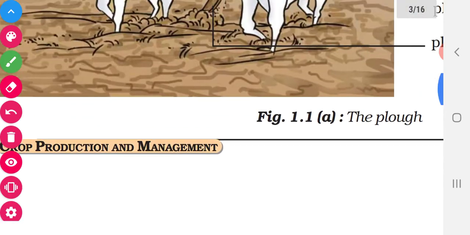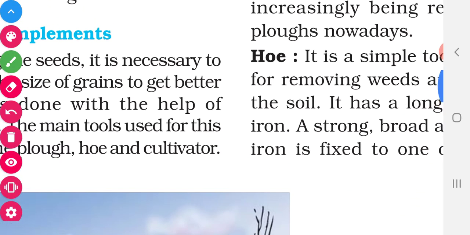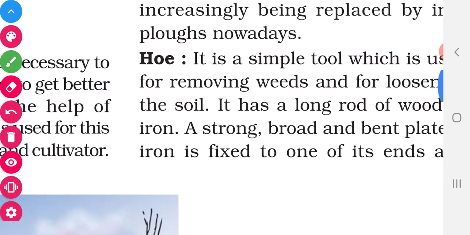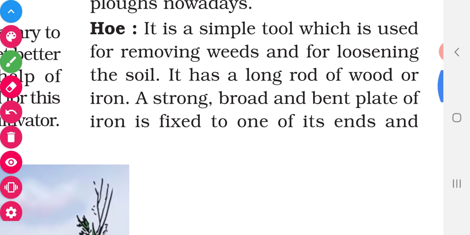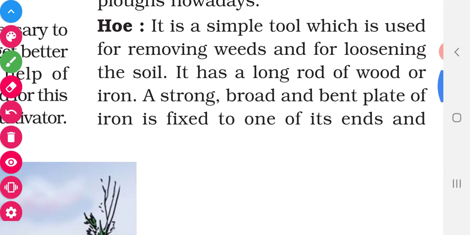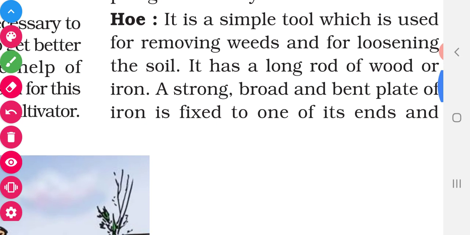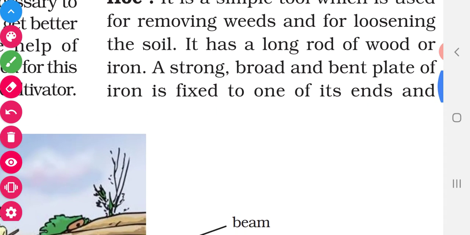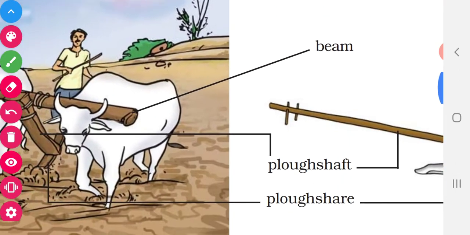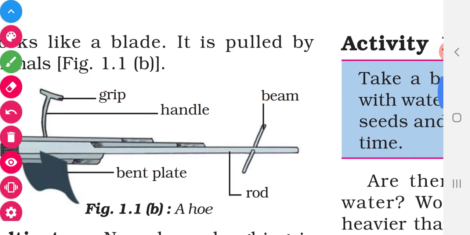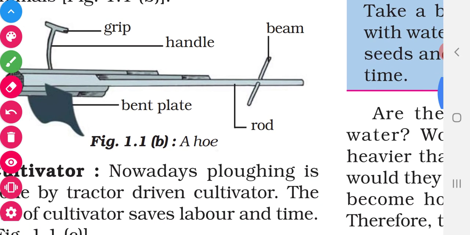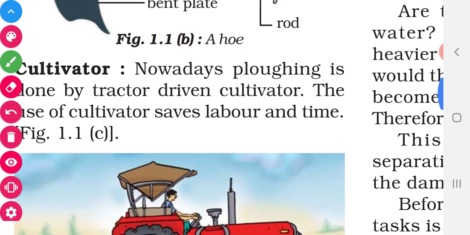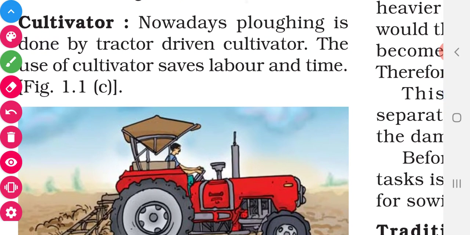See how it looks. It has a long rod of wood or iron, and a long broad iron is fixed to the end. It is used to plough the soil and it is also used to remove the weeds from the soil. Okay, the third one is cultivator.